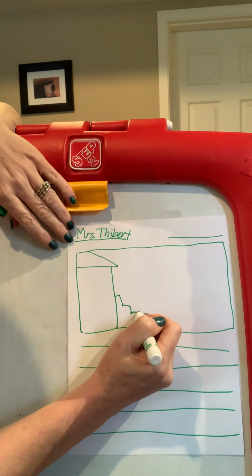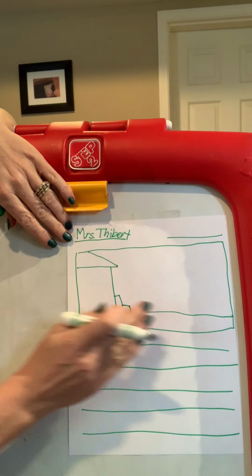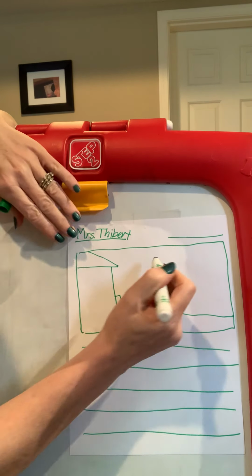I was in my backyard. So I'm going to draw my backyard. Here's my house and my stairs down to my backyard. And I want to label backyard.